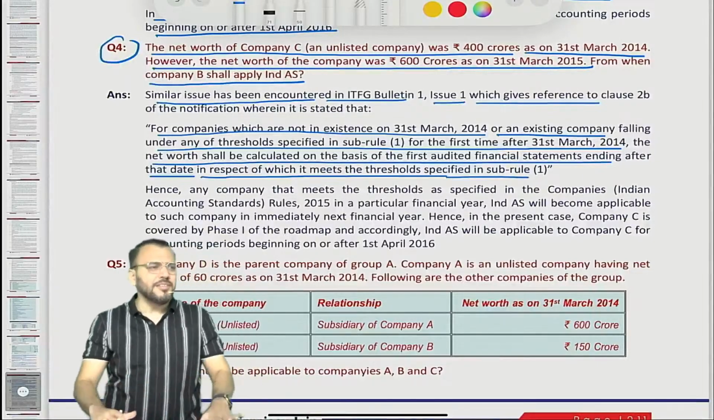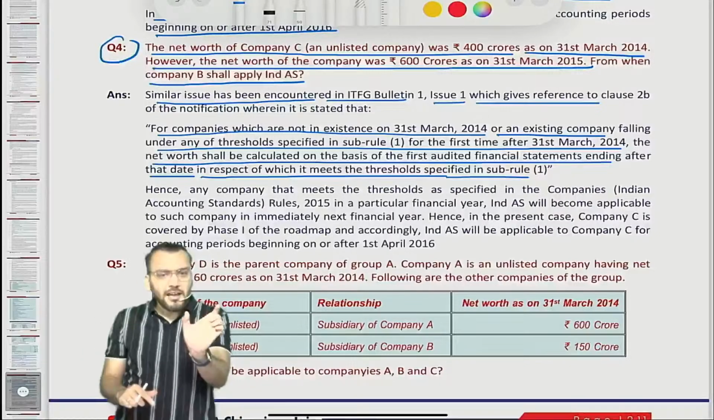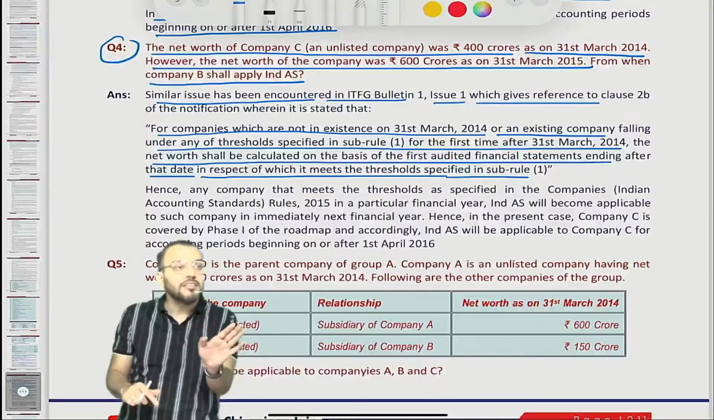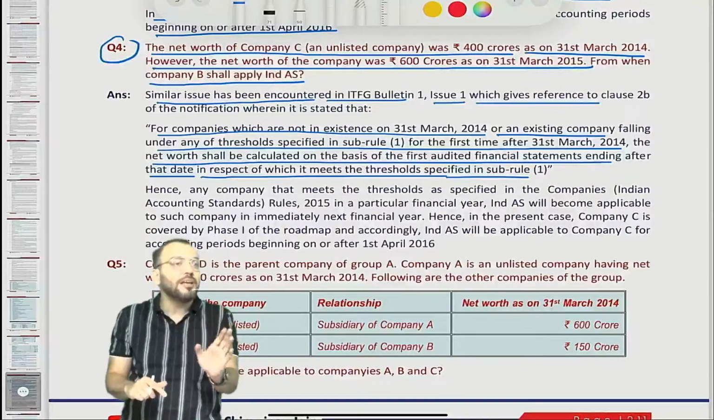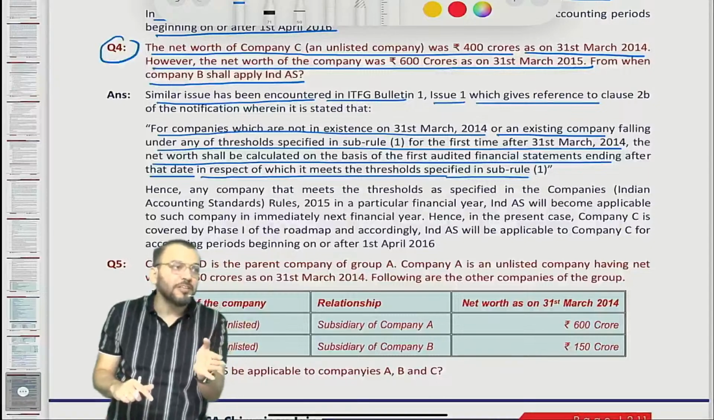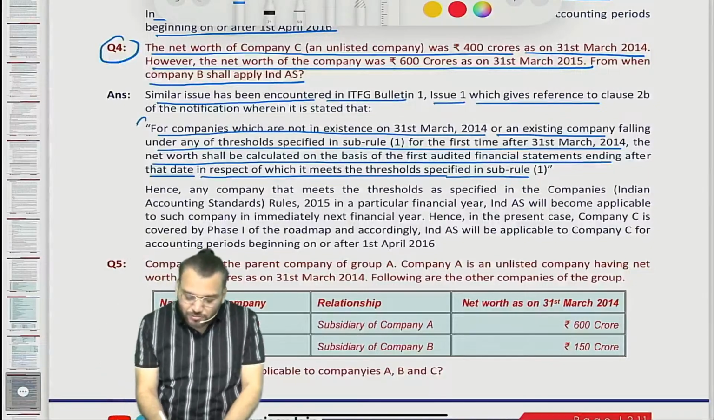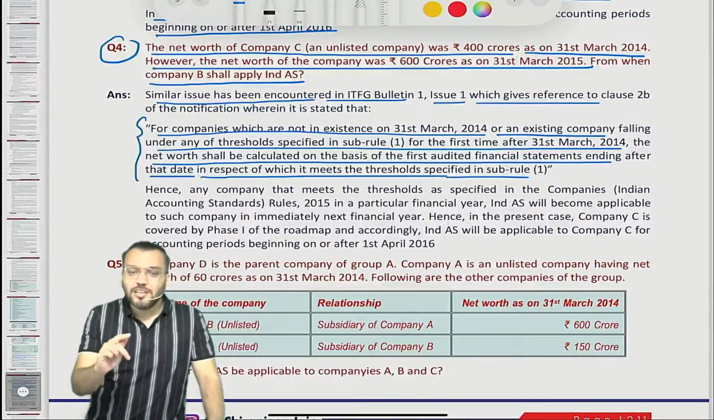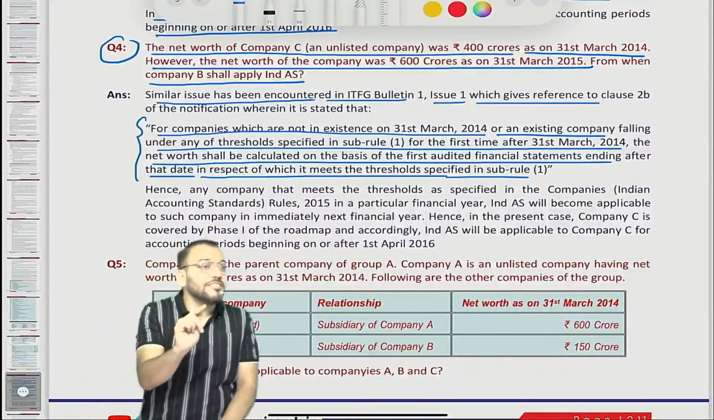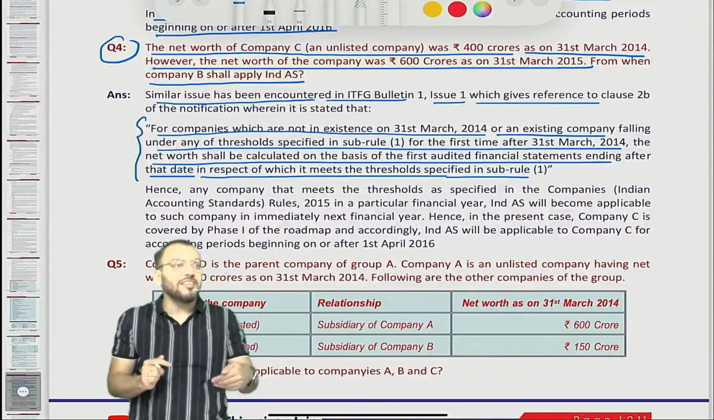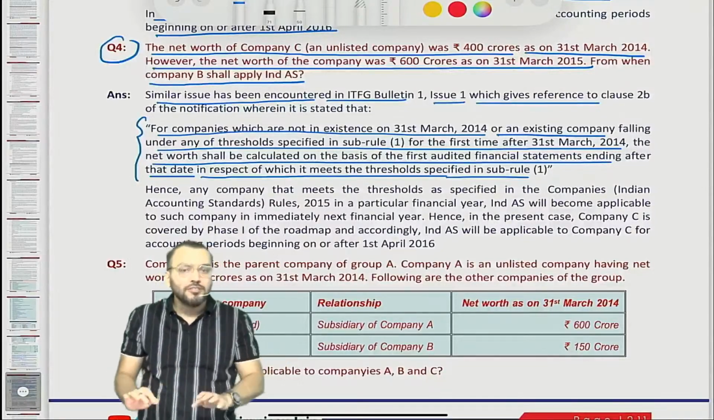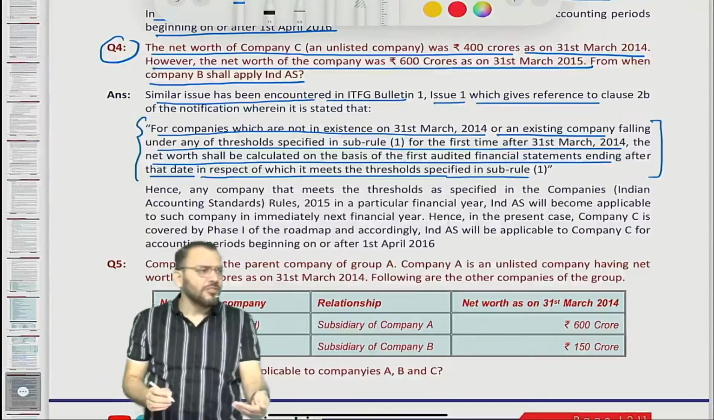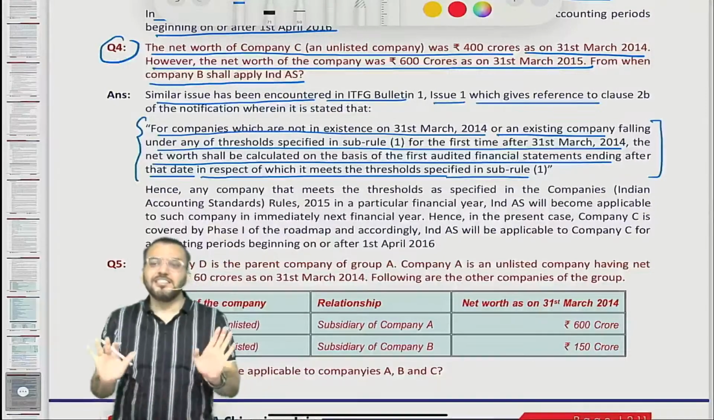In simple words, whatever I have given in my Ind AS Saransh book: if in any of the 3 financial years the net worth criteria is satisfied, then Ind AS will be applicable from 1st April 2016. But this is the law language, and whatever I have given in the Saransh book is simplified language. Of course, we can understand simplified language. Now, sir, whether we are supposed to write this exactly? You can write it in your own words also. There is no need to write exactly this much.